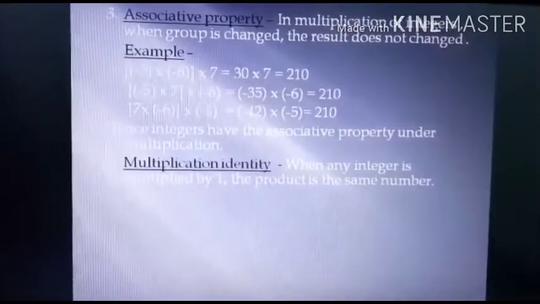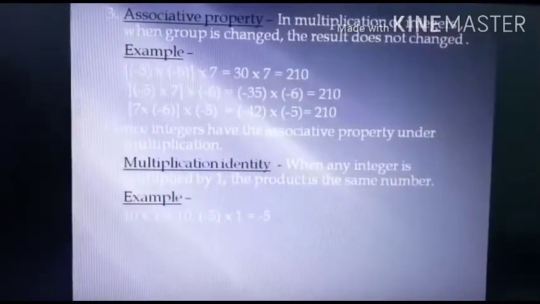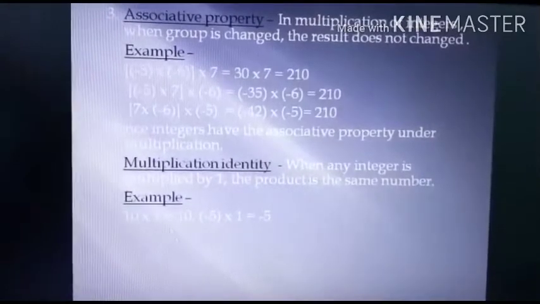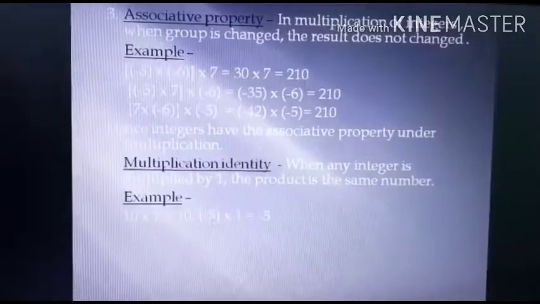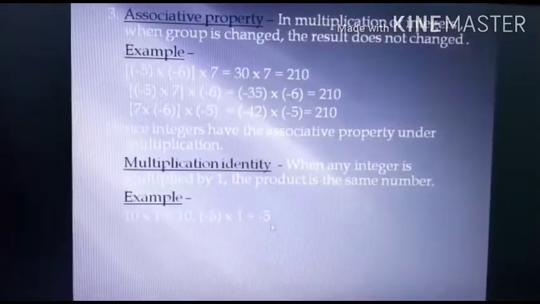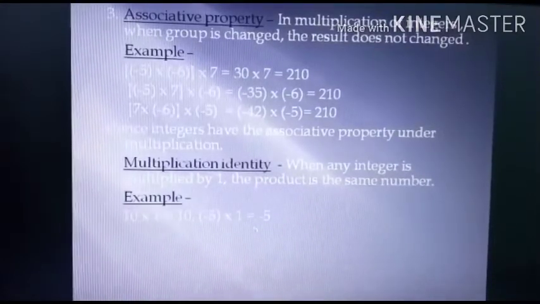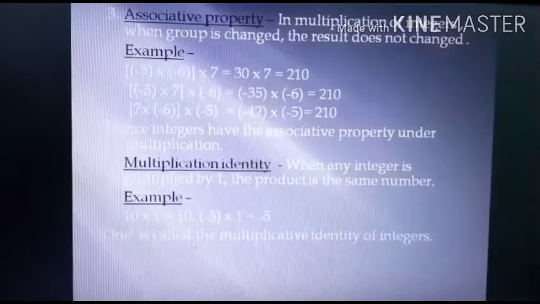तो लुक एट द एग्जाम्पल. सपोज 1. इफ यू मल्टीप्लाई एनी नंबर बाई 1, द नंबर रिमेन्स सेम, इट विल नॉट गेट चेंज. मीन्स if 10 is multiplied by 1, the answer remains 10. देखिए the same number we get. -5 multiplied by 1, the answer is -5. So the number does not get changed when we multiply any number by 1. So 1 is called the multiplicative identity of integers.